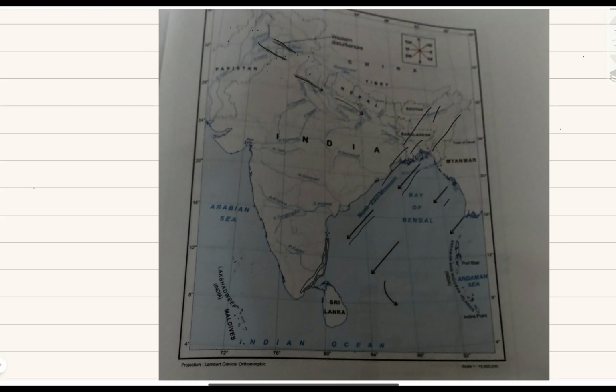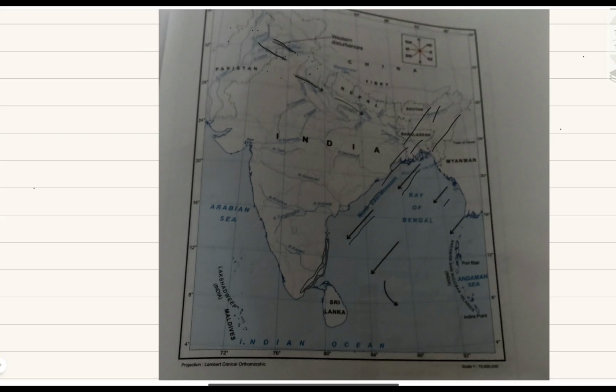I will tell you one thing you can even find out by yourself, if we think about these three winds: southwest monsoon, retreating monsoon and northeast monsoon. The southwest monsoon is June to September, the retreating monsoon is October, November, and the northeast monsoon is December to February.